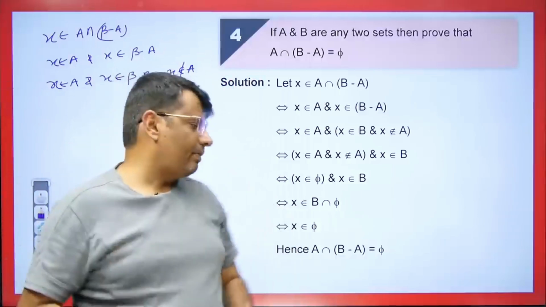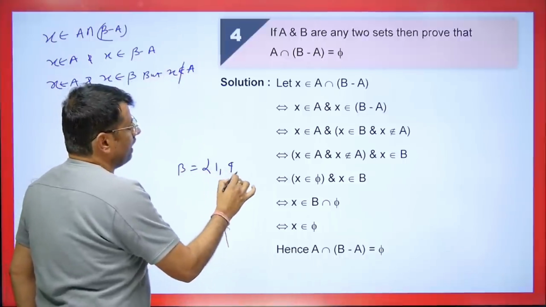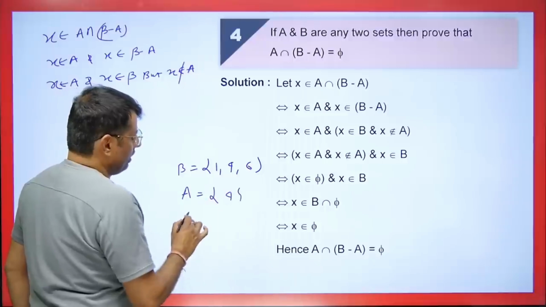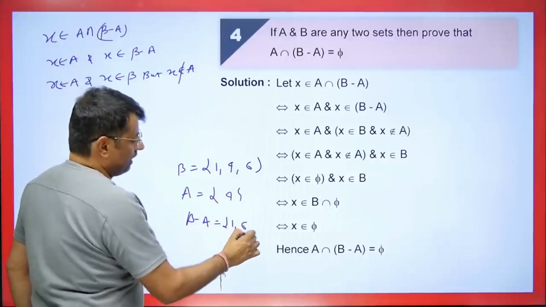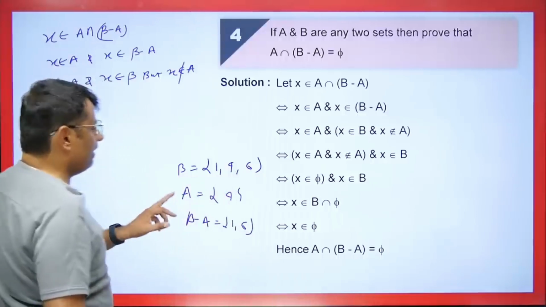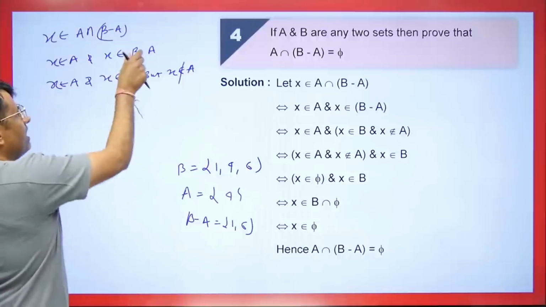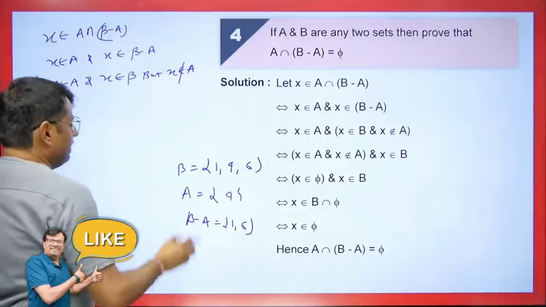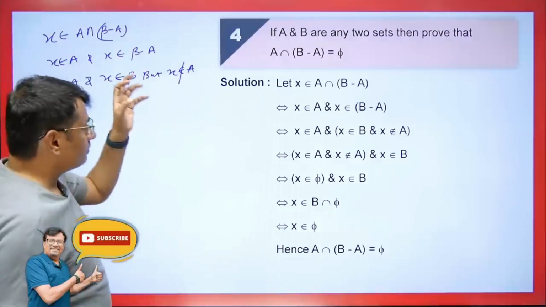As I told you before, let's assume we have elements 1, 4 and 6 inside B. And we have an element 4 inside A. If I tell you to subtract A from B, then how will you solve it? You will remove 4. So remember 1 and 6 will come. So it means that whatever element we have in B should not be in A. Clear? So if in this difference we have an element, it means it must be in B, but should not be in A. So you need to understand this.